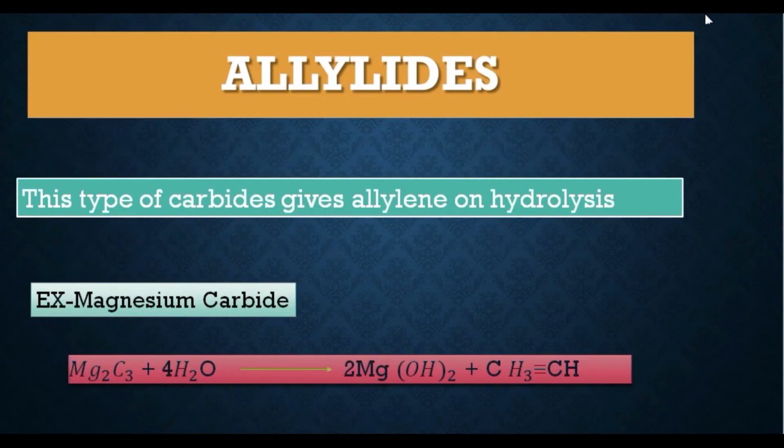So this is the last type of ionic carbides, allylides, and this type of carbide gives aniline on hydrolysis. For example, magnesium carbide, when hydrolyzed, gives us magnesium hydroxide and byproduct aniline. So this category again derives its name from the byproduct aniline, as allylides. So here the further three types of ionic carbides complete.